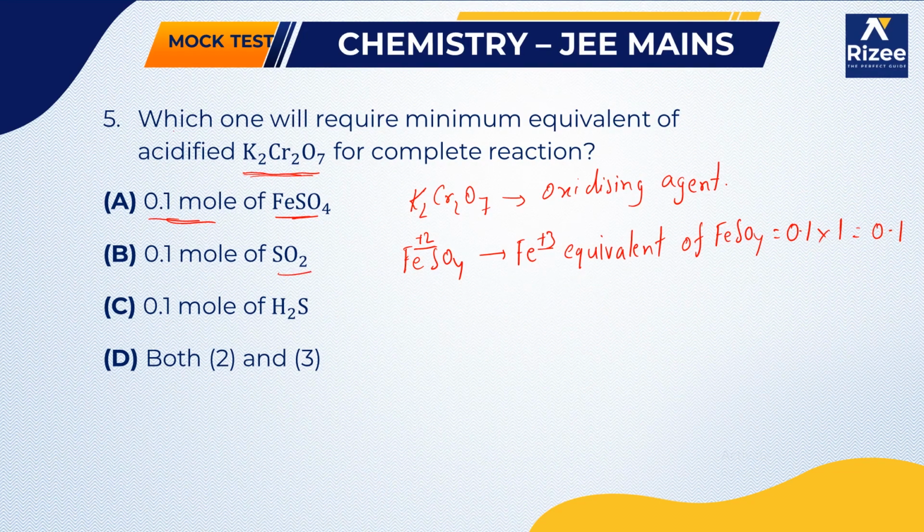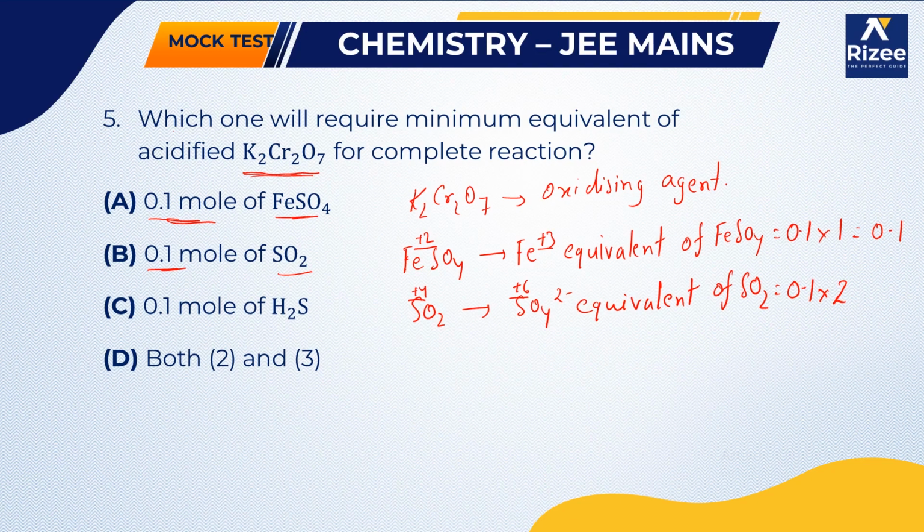Next, for SO2, it will convert to SO4 2 minus. Here the oxidation state of sulfur is +4 and here it is +6. So the equivalent of SO2 is 0.1 mole, already given, into the change in oxidation state, +4 to +6, which is 2, so we can write 0.2.